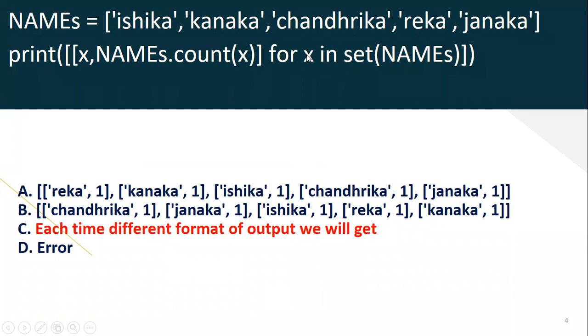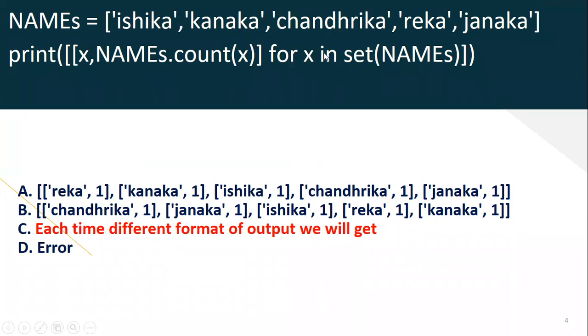Each time this x value is fetched alternatively, like first it will take randomly, then after that it will take alternatively from this particular set. There is no sequence, it is just taking values randomly and alternatively from this list.